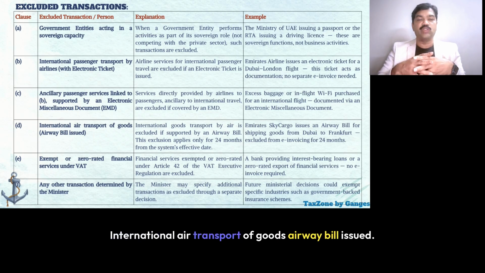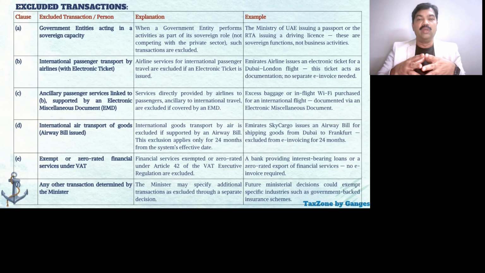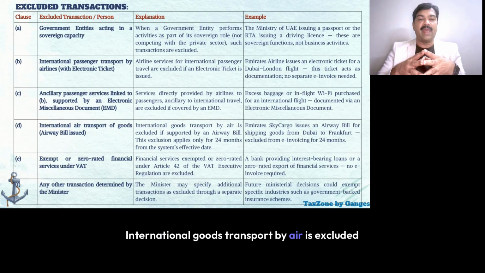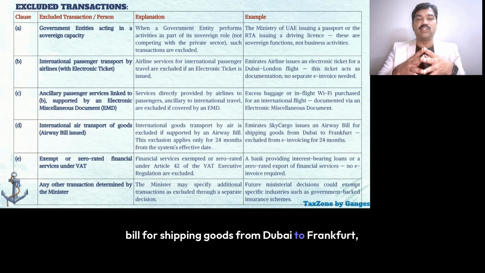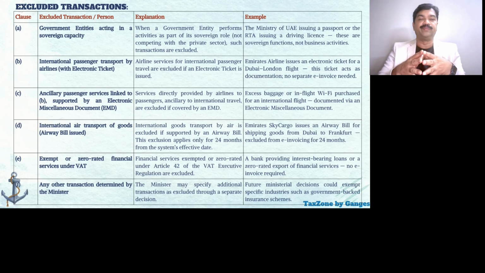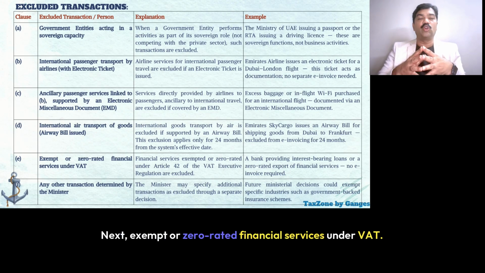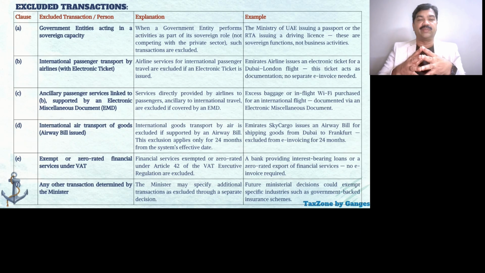International air transport of goods, airway bill issued. International goods transport by air is excluded if supported by an airway bill. This exclusion applies only for 24 months from the system's effective date. For example, Emirates SkyCargo issues an airway bill for shipping goods from Dubai to Frankfurt, excluded from e-invoicing for 24 months.